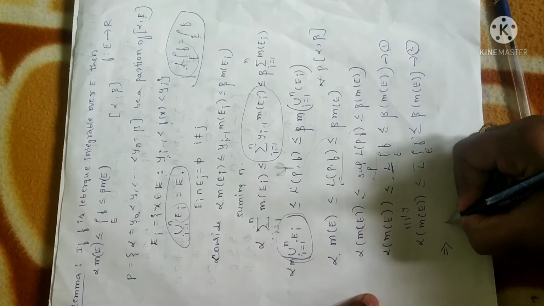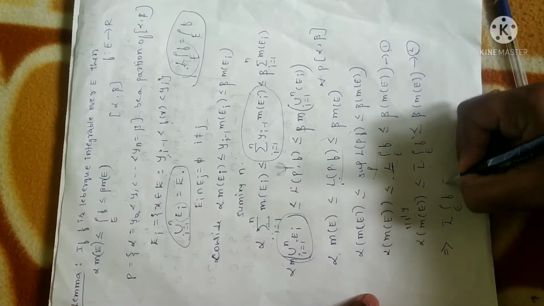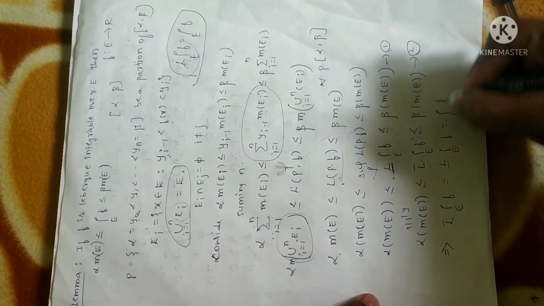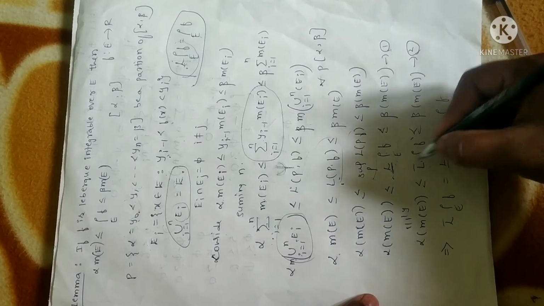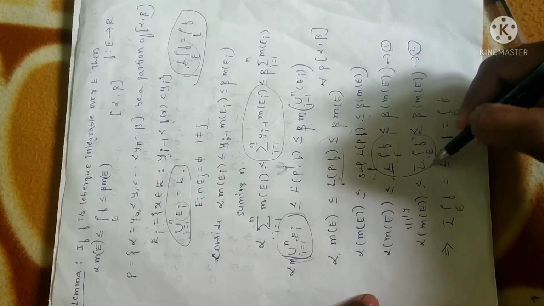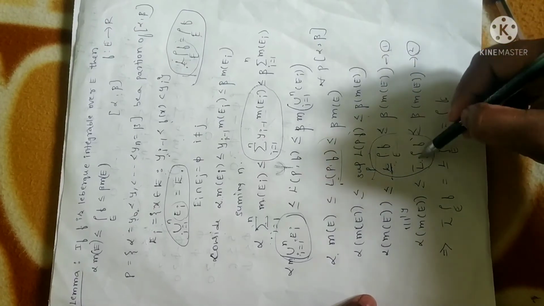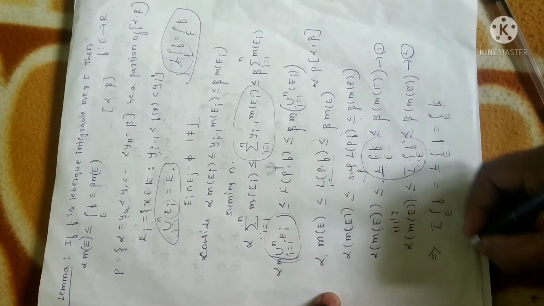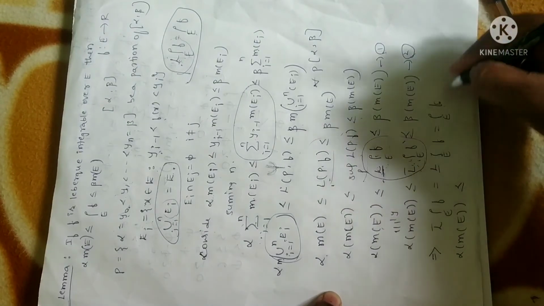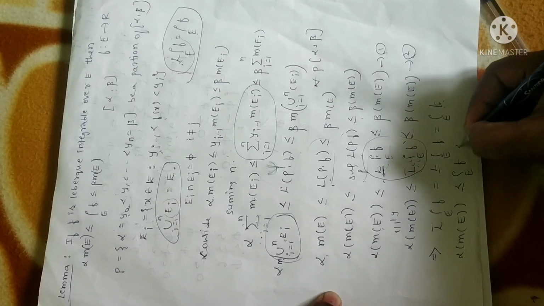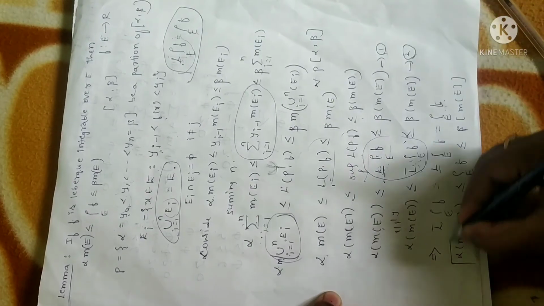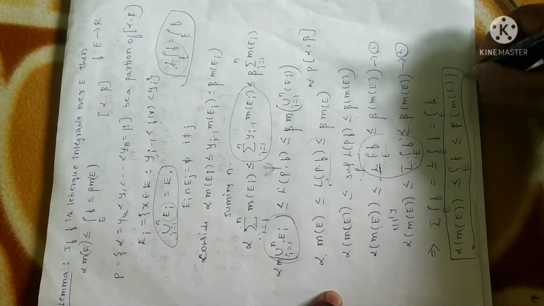This implies the Lebesgue integral over E of f is equal to the same, since the upper Lebesgue integral is equal to the lower Lebesgue integral, right? Both are satisfying the same condition, so I can say it is Lebesgue integrable. Therefore these two can be replaced by this single expression. So from 1 and 2 I can write alpha into measure of E is less than or equal to the integral over E of f, which is less than or equal to beta into measure of E. So this is what we were required to prove.